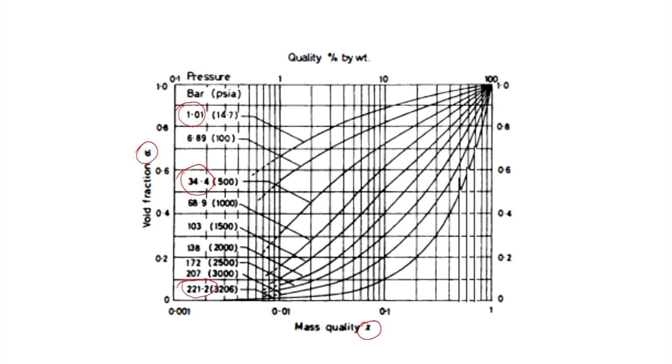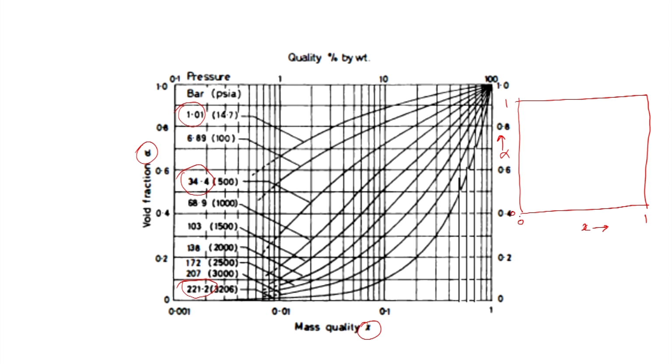Actually, we should sketch the plot of alpha versus x on a linear scale to see how it varies. It will be like this. Here x goes from 0 to 1, and here we have alpha, also from 0 to 1.